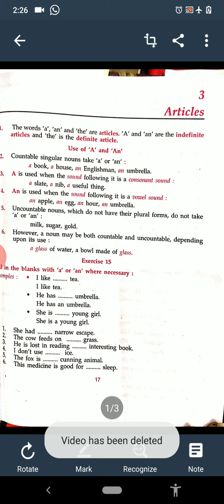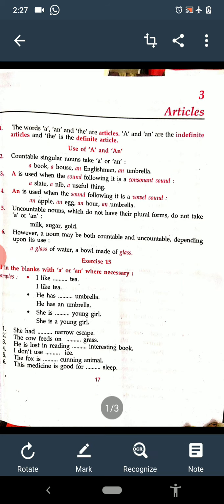So you know very well that we use the article a when the sound of a consonant is coming, and we use the article an when the sound of a vowel is coming. Just as a young girl, young, y sound is a consonant sound, so we will use a there, and an umbrella, we will use an there because the sound of a vowel is coming. So as per the rules, we have to see the exercise.